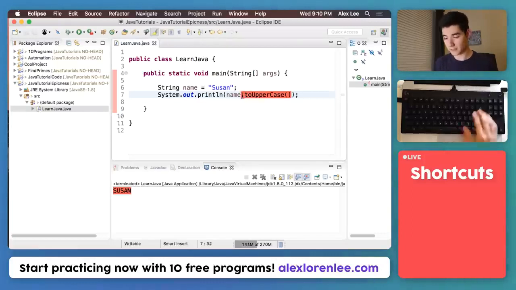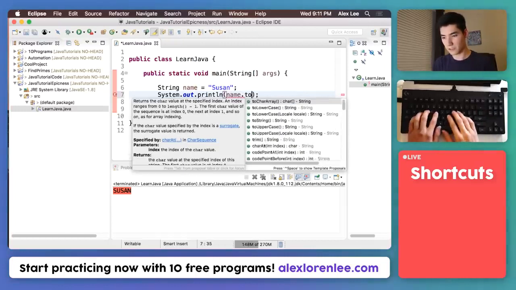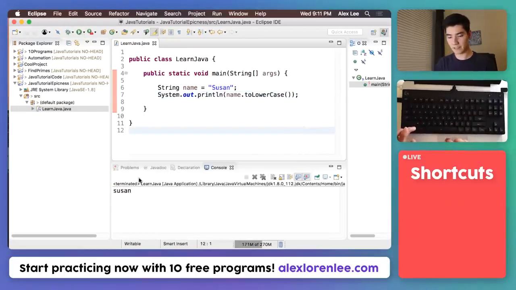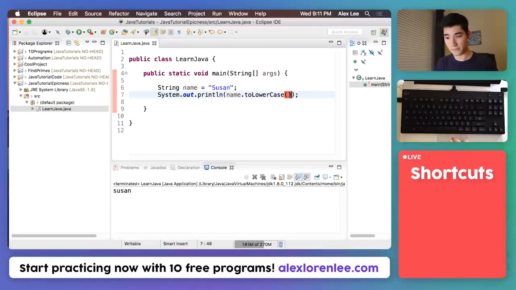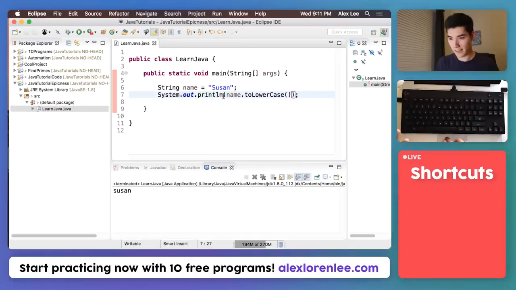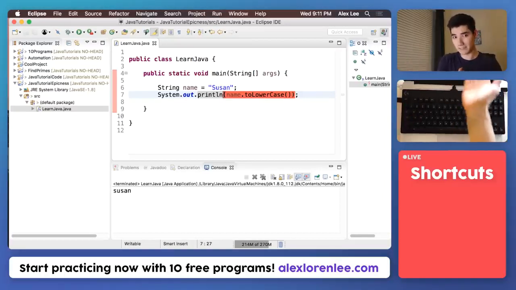If we wanna see something else, we can just delete this, do the dot again to bring up what it can do, and there's one called toLowerCase. Save it again, run it again, and now it's all lowercase. This toLowerCase has some parentheses here. And this code that puts text to the console window has some parentheses here too. And anything that has parentheses like this is 99% of the time gonna be a method. And methods are amazing. They're the bomb, because they just do things for you, like what we did now.